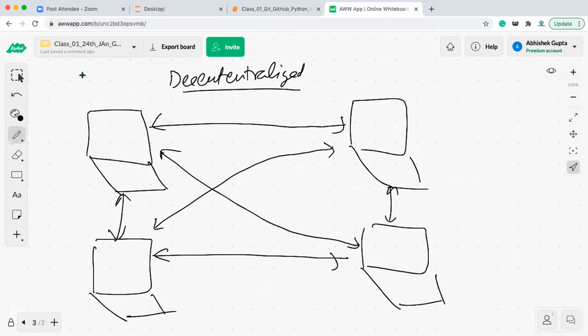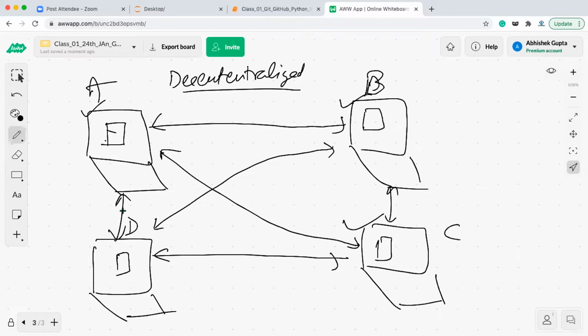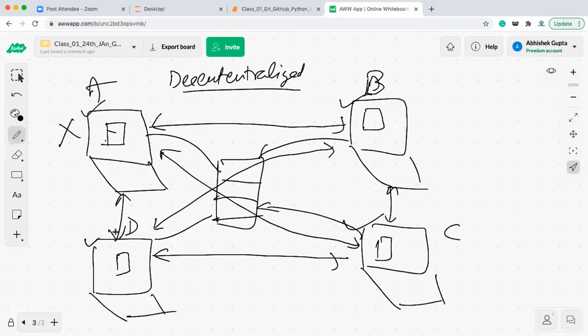In the decentralized version control system, if this person is making any changes, he will have a copy of all the changes which this person, this person, or this person has made on the project. So let's say we have A, B, C, and D. Every system will have a copy of all the changes the other people have made. So if any one system goes down, or if they are connected to a central server and the central server goes down, they all have a copy of the main project, and we can retrieve it from there.